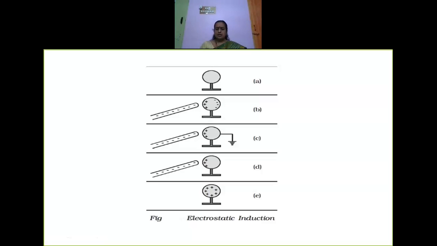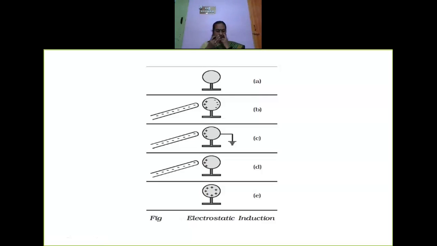Okay. Now what is the third diagram? In the third diagram, the sphere is connected to the ground. Now I have done grounding here. See here, I have connected to the ground. So when I connect to the ground, what happens?